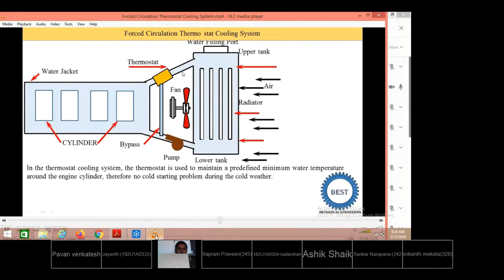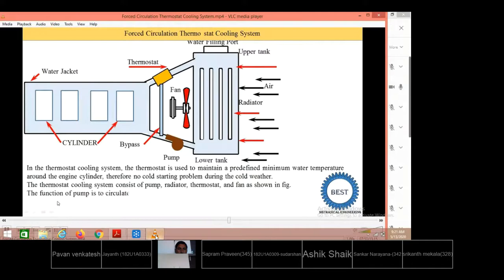Now, how the thermostat opens and closes depending upon the temperature of the water jacket, that is 85 degrees, is what we will understand in this video. The thermostat cooling system consists of the pump, the radiator, the thermostat, and the fan, as shown in this figure.